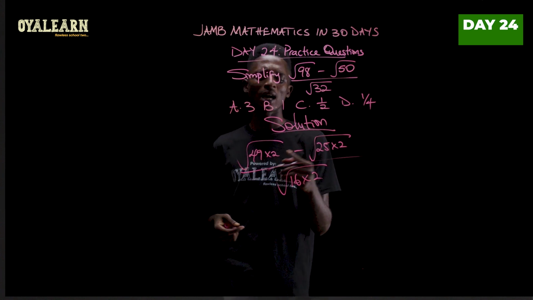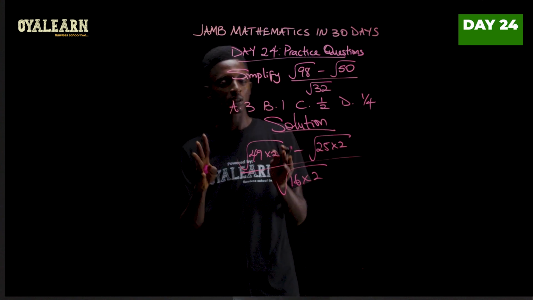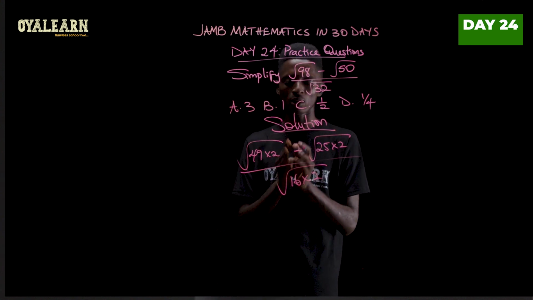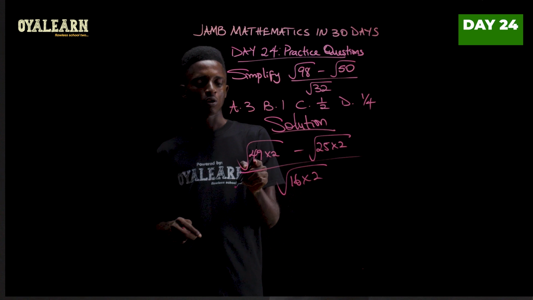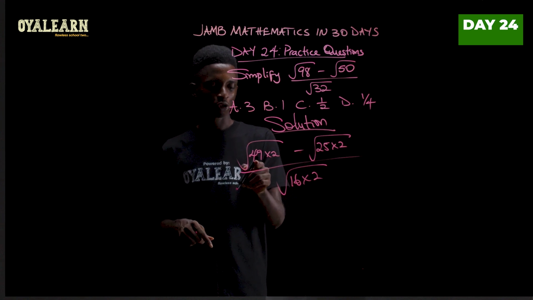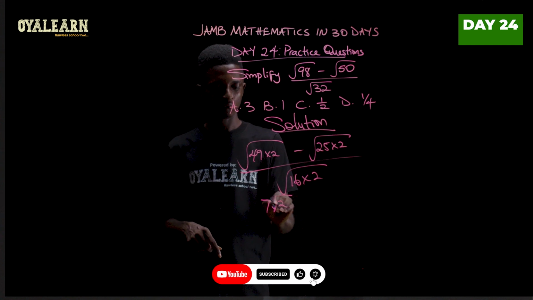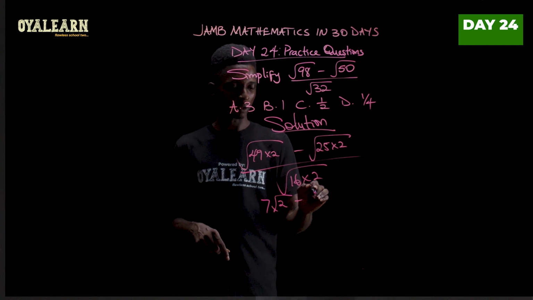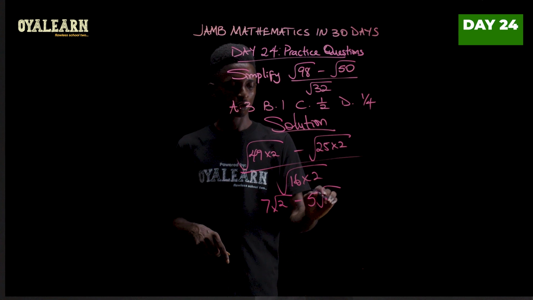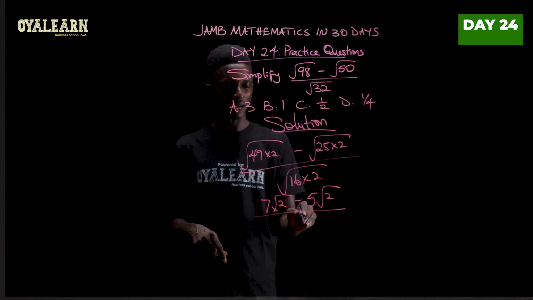So you see they all have 2 in them. So we know that somehow those 2s are going to cancel out in the end. So now root 49 will give you 7. So 7 times root 2 minus, here we would have 5 root 2, all divided by 4 root 2.